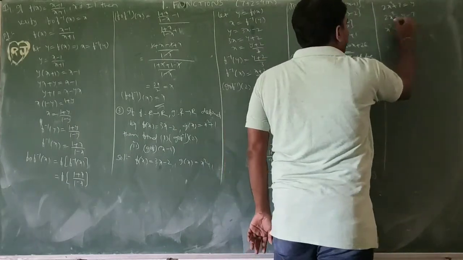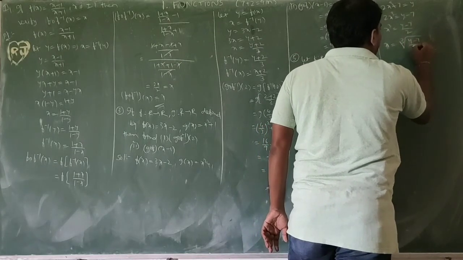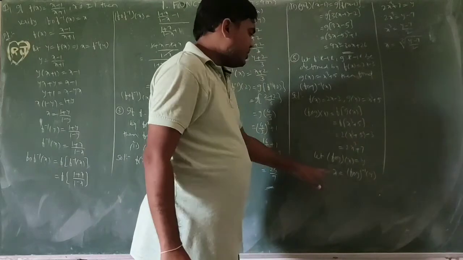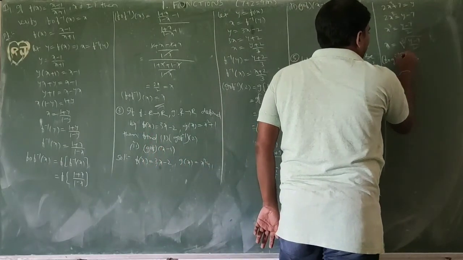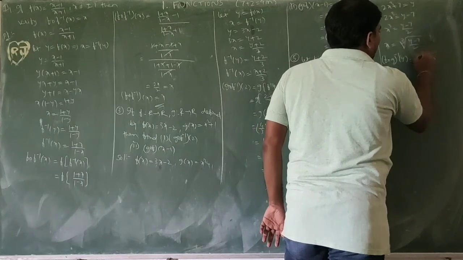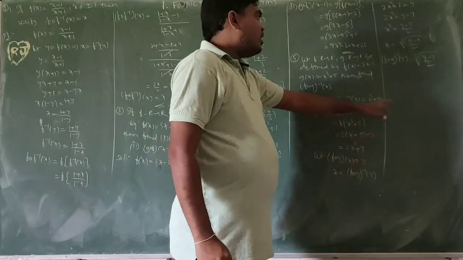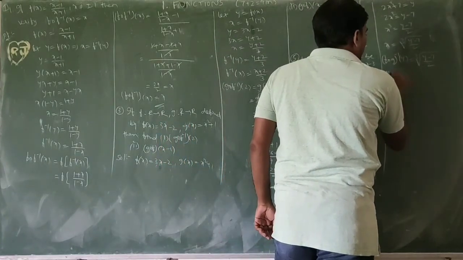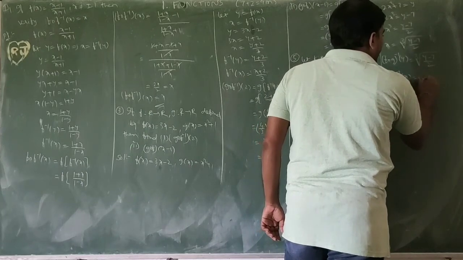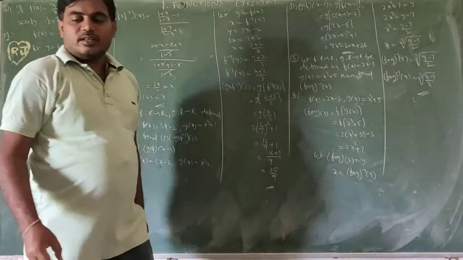So this cube bringing outside, cube root of y minus 7 by 2. What is x? X equal to f circle g whole inverse of y equal to cube root of y minus 7 by 2. Now I want to write x instead of y. So f circle g whole inverse of x equal to cube root of x minus 7 by 2. So this is the required solution.